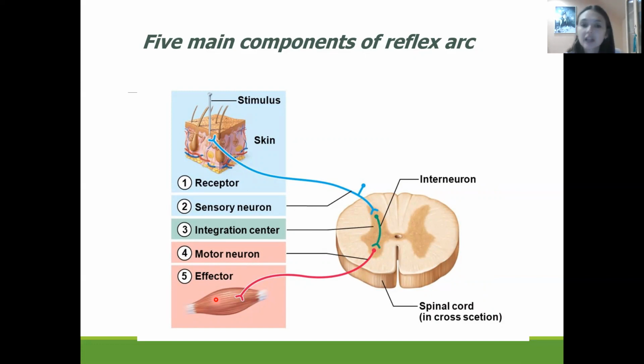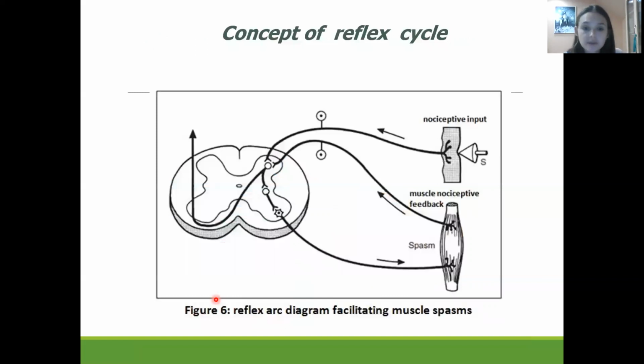In our case, the effector organ could be smooth muscles, skeletal muscles, or a secretory cell. So the 5 main stages of the reflex arc are: receptor, sensory neuron, interneuron, which sometimes could be missing, motor neuron, and effector organ. How can we classify them? Here is one more example of the concept of the reflex cycle.